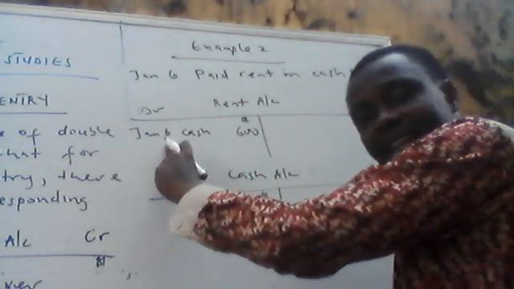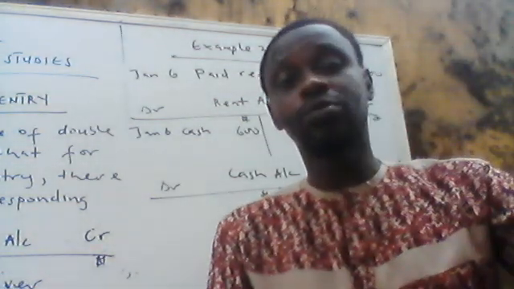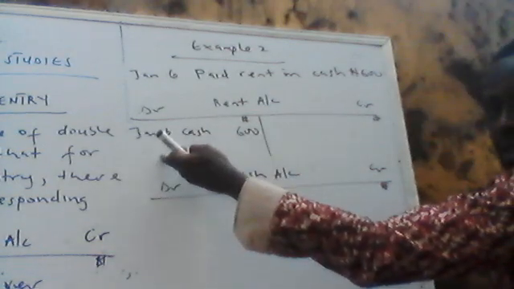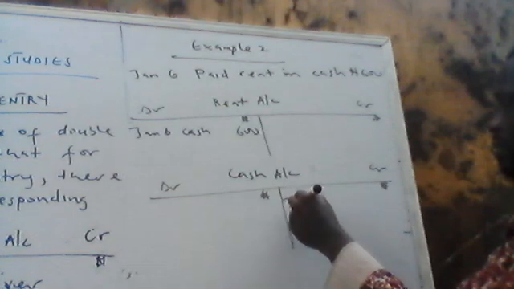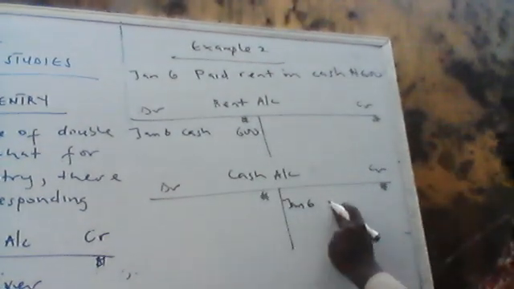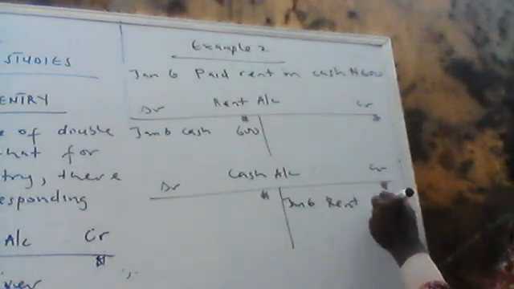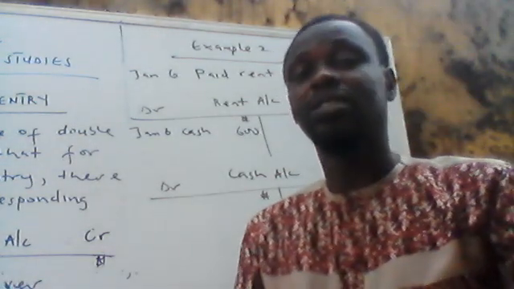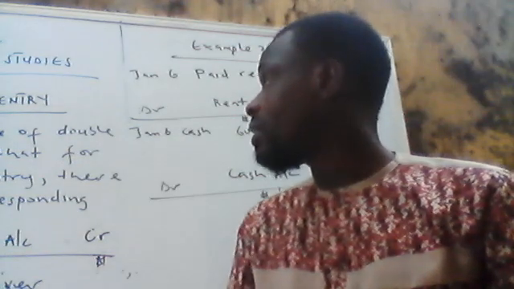Since you have debited rent account, you have to credit cash account, because for every debit side there must be a corresponding credit side. So you now come here, I've debited rent account, I have to credit what? Cash account. You now write January 6 again. The money is going to rent account, so you now write rent here. Then you write 600 naira. This is called the principle of double entry. It's very, very simple. So this is what we do for this lesson 1.